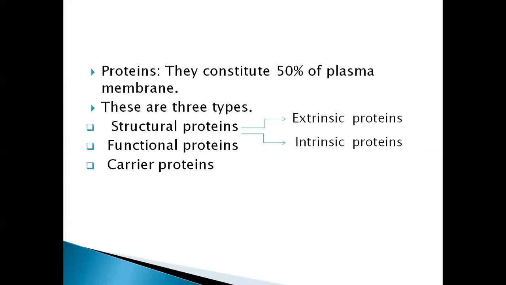This classification is depending on their distribution. Extrinsic proteins constitute 30% of total proteins. These extrinsic proteins are loosely attached to the head portion of the phospholipids, present on either side of the bimolecular lipid layer. Next are the intrinsic proteins.